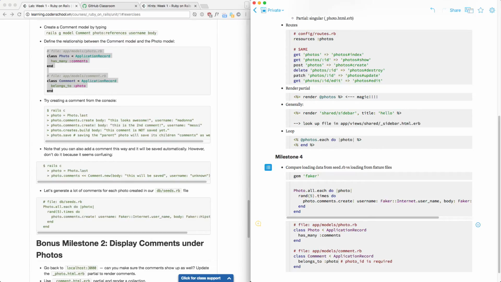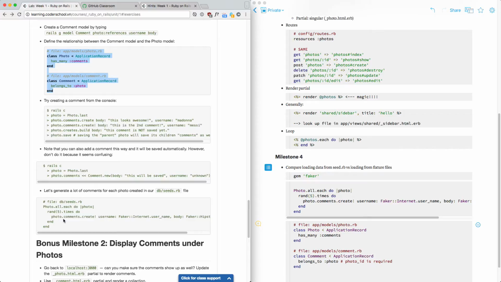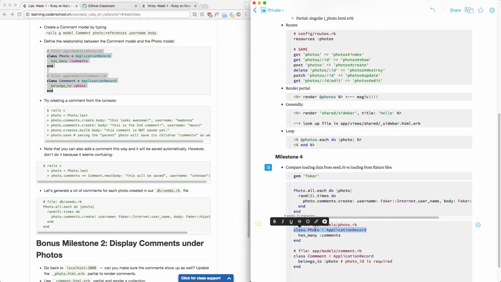In Rails 4, that's not the default. It means if you create a photo with some comments, when you destroy the photo, what happens? The comment has some ID that goes to some photo that is not there. It will also crash. So how to prevent that? You tell Rails dependent destroy.